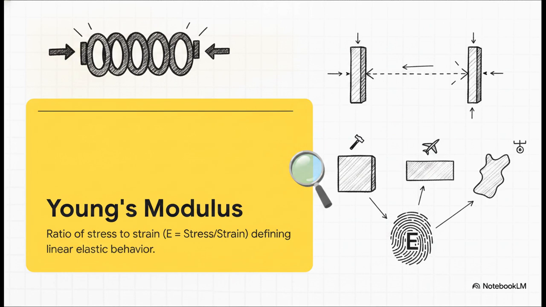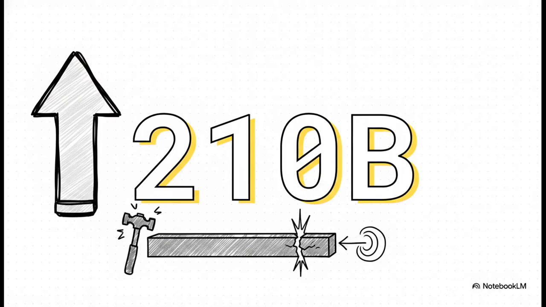You can think of Young's modulus as a measurement of the springiness of a material. If you apply a force to copper, aluminum, or steel, they all stretch by entirely different amounts. Young's modulus is that unique fingerprint telling us exactly how a specific material is going to behave when loaded.